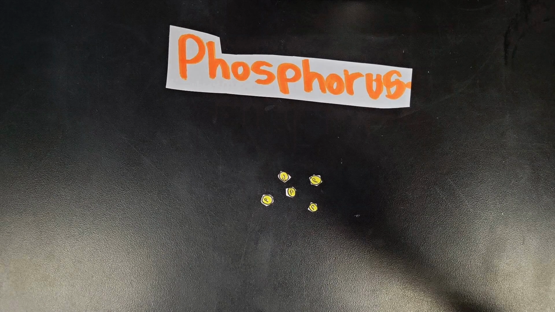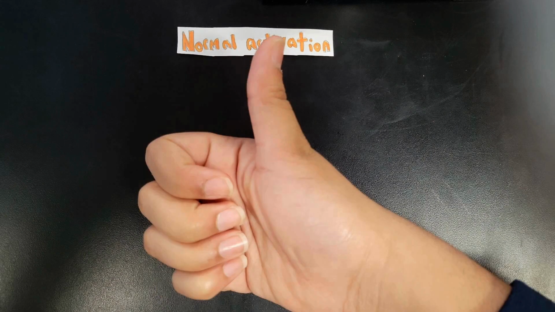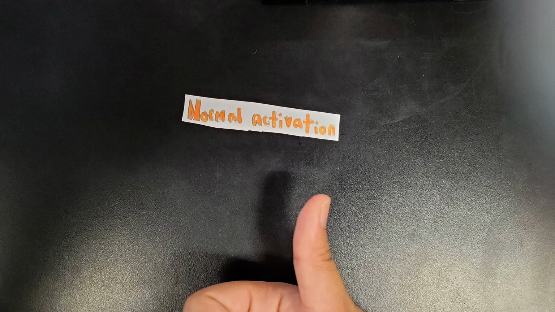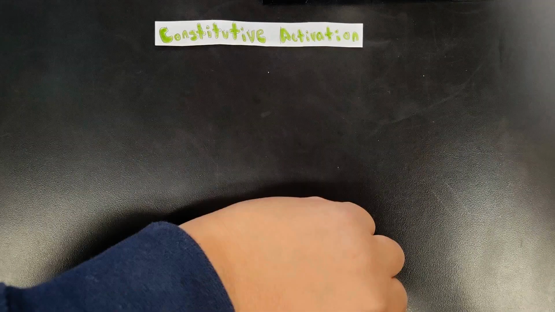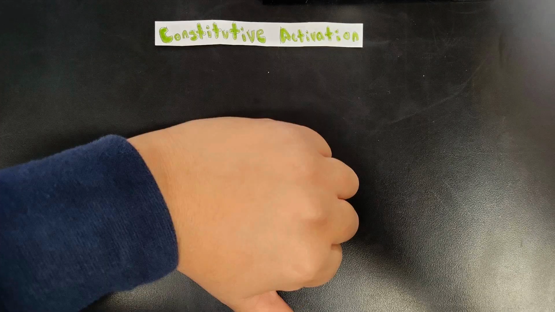Number 4, phosphorus is another key part of activation in both normal and constitutive. When phosphorus crosses tyrosine kinase domains, it finalizes the activation of the receptor. There are 2 ways activation can occur. First, through normal activation, which results in an overall positive response for cell growth. Then we have constitutive activation, which overall results in a negative response that can cause a lot of harm and genetic diseases.